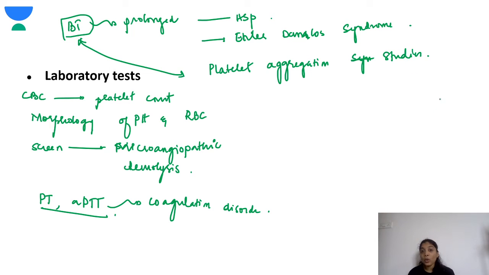And if a sick child comes to you with bleeding, then you have to evaluate for DIC, the D-dimers, fibrin levels and all that, because the bleeding could be sepsis induced. You have to check for DIC in these children.